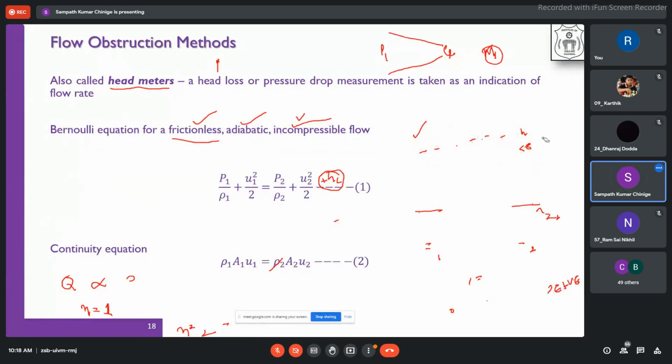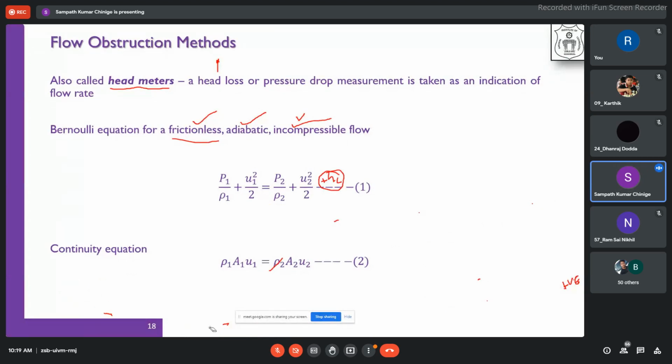Now from this expression, try to write down what is P1 minus P2 by rho.